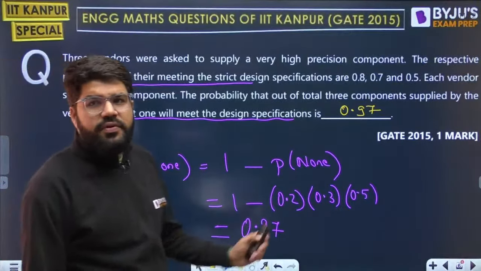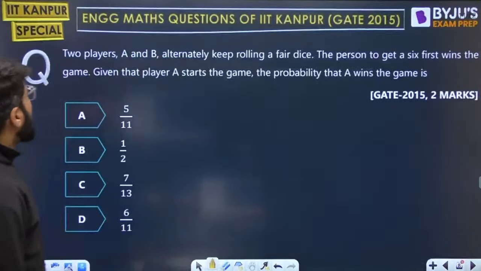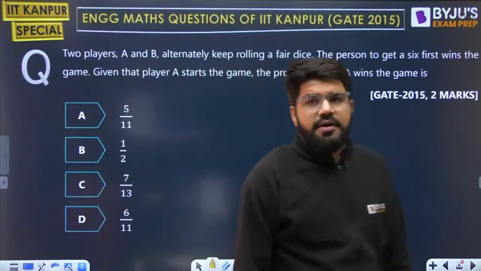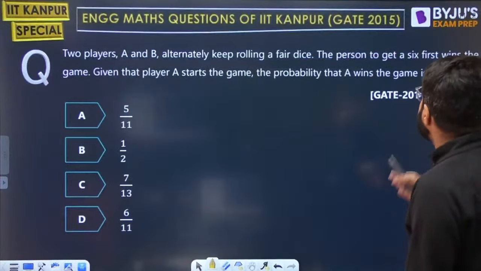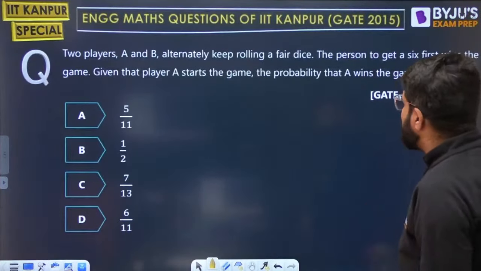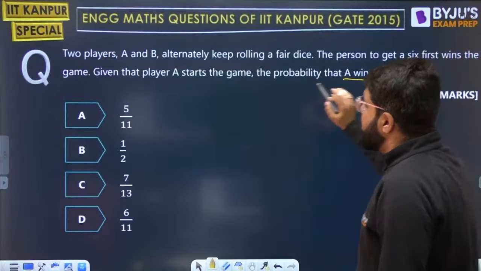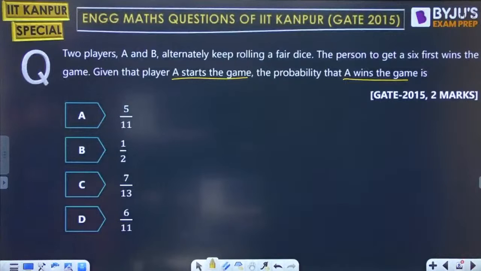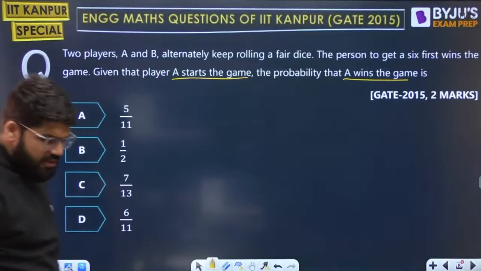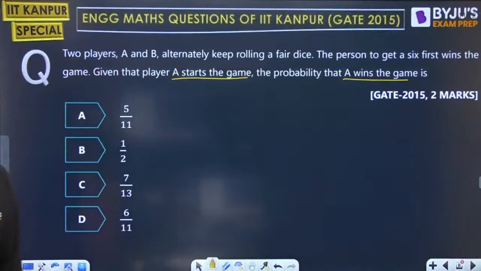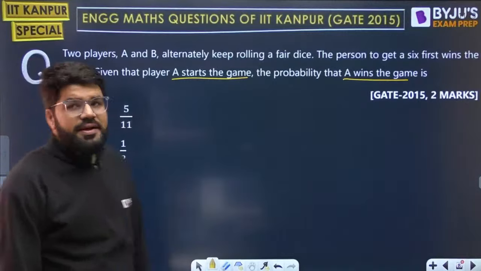Next question on your screen coming up here it is. Two players A and B alternately keep rolling a fair dice. The person to get a 6 first wins the game. Given that player A starts the game, what is the probability that A wins the game? A starts the game and A should win the game.